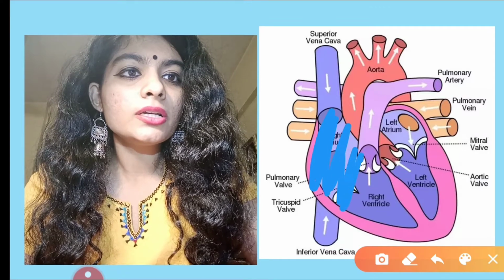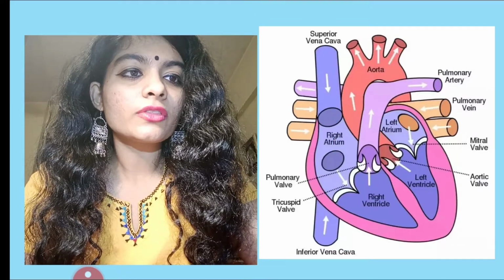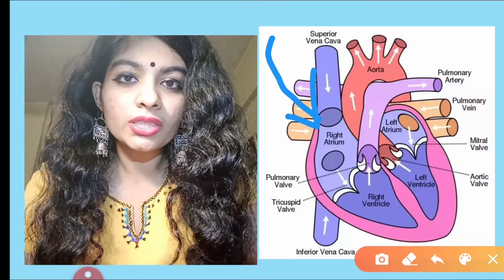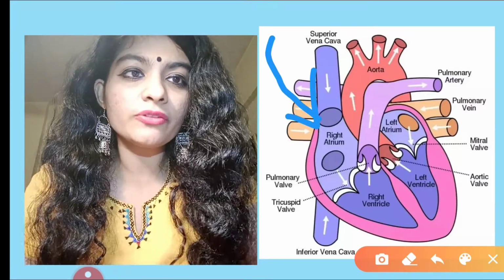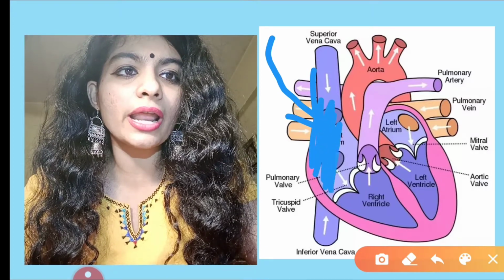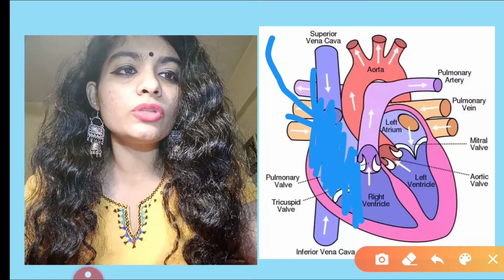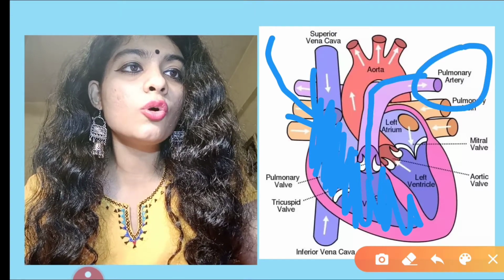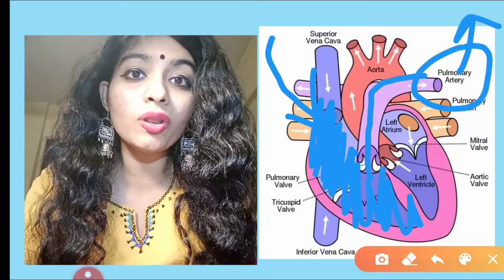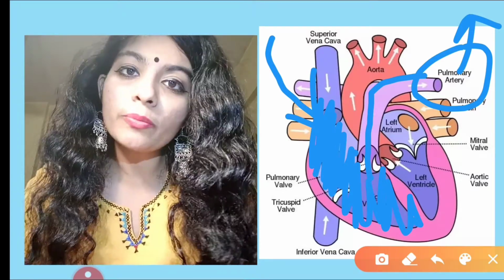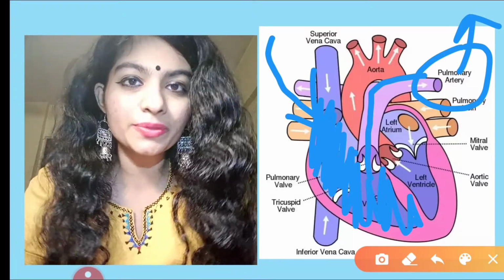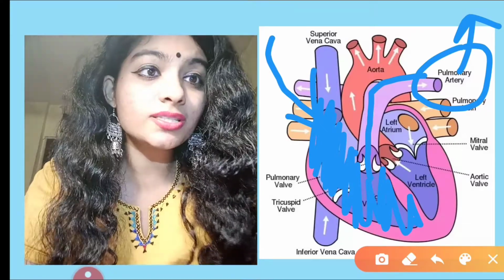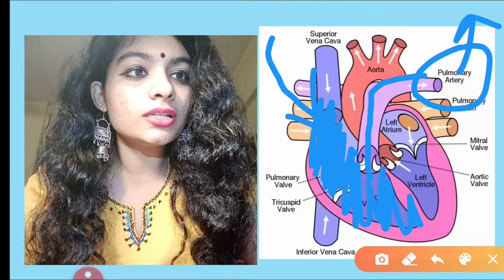Impure blood comes from different parts of the body. That is, carbon dioxide mixed blood comes from the different parts of the body, enters into the right atrium, then goes into the right ventricle, then from the pulmonary artery it goes into the lungs for purification, so that impure blood can be converted into pure blood. So already circulation has taken place once. Okay.